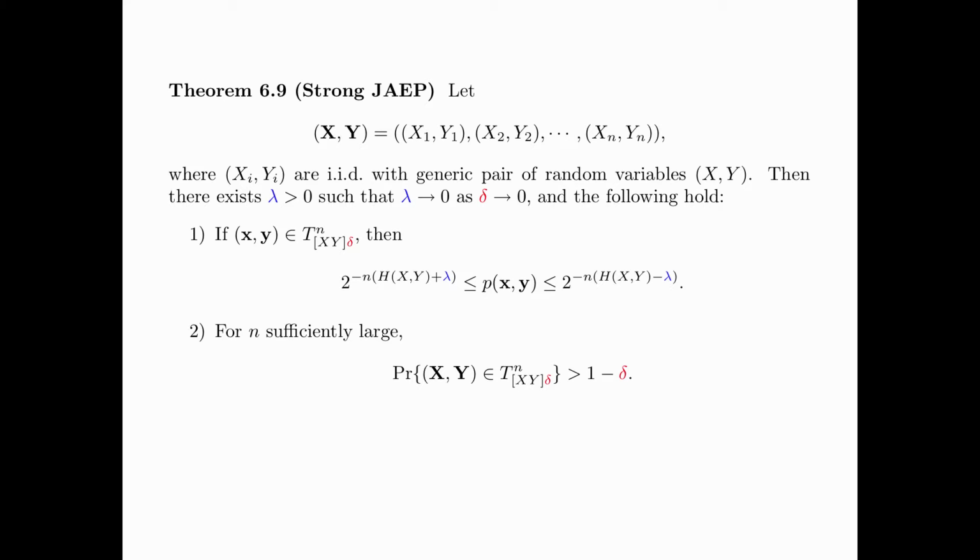Second, for n sufficiently large, the probability that the pair of random sequences X and Y is jointly δ-typical is greater than 1 minus δ. And third, for n sufficiently large, the size of the jointly δ-typical set is lower bounded by (1 minus δ) times 2 to the power n times (H(X,Y) minus λ), and upper bounded by 2 to the power n times (H(X,Y) plus λ). The proof of the strong joint AEP is exactly the same as the proof of the joint AEP, so it is omitted.